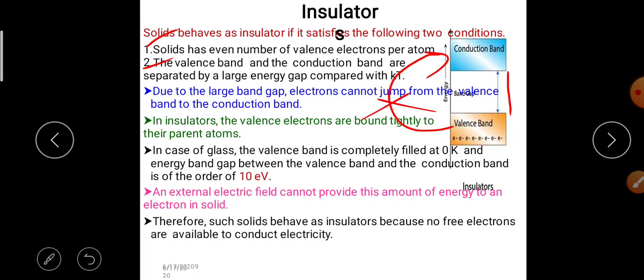In case of glass, the valence band is completely filled at 0 Kelvin, and the energy band gap between the valence band and the conduction band is of the order of 10 electron volts. An external electric field cannot provide this amount of energy to an electron in the solid. Therefore, such solids behave as insulators because no free electrons are available to conduct electricity.